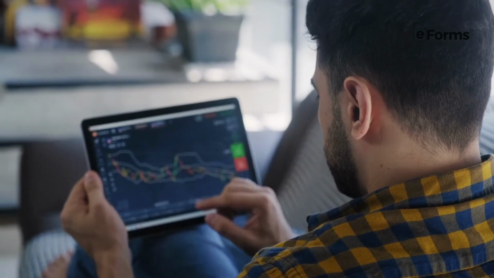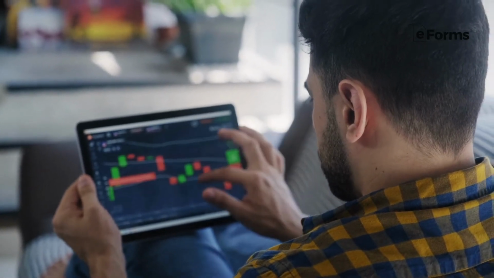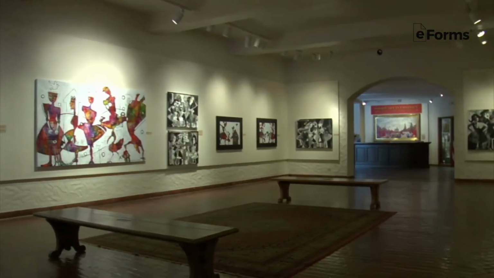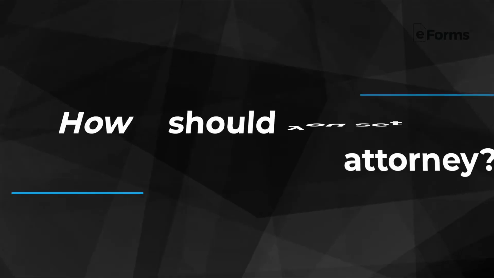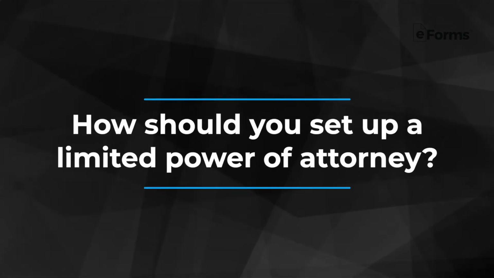The other limit has to do with the kind of actions the agent can take. A principal may, for example, give an agent the power to manage a stock portfolio, but deny the agent the power to oversee an art collection. Just because someone is empowered to make some decisions doesn't mean the person can make every decision. There's even a special category for powers of attorney for medical decisions, because they implicate much different values than business questions. So, how should you set up a limited power of attorney?